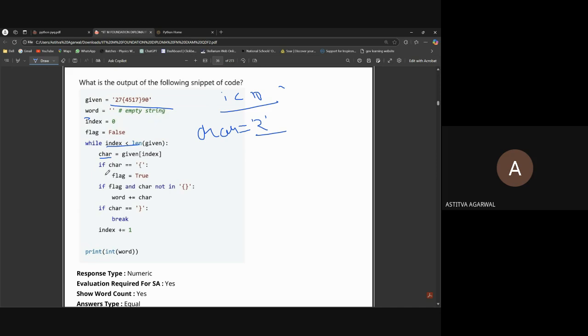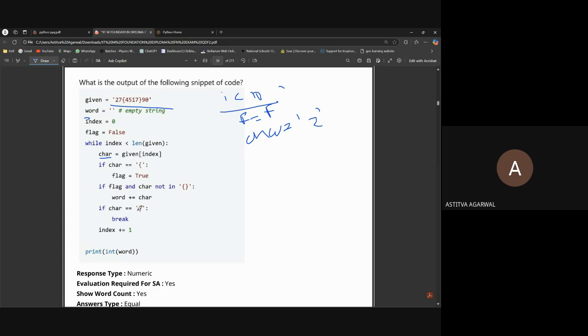Now it's checking if character is equal to this and flag is equal to true, but the character is 2, so it will move to the next line. The next condition is if flag and char not in this, word plus equals char. But flag is still false, we haven't encountered it as true. Let me write it down: flag is false and char is 2.